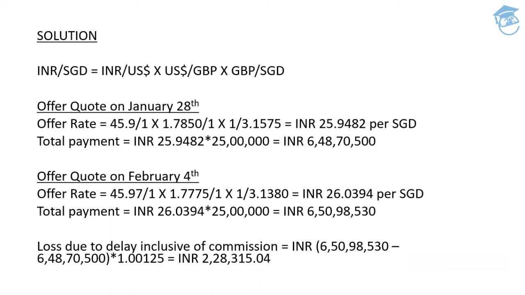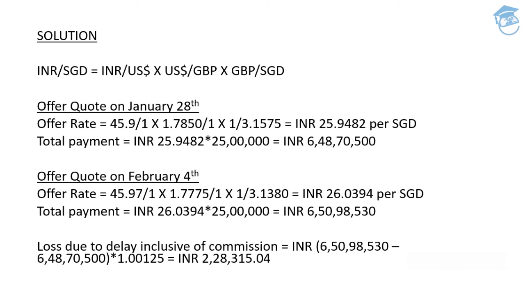Now coming back to the main thing, which is the offer quote on 28th of January. Remember guys, the kind of quotes that I made you understand with 45.9 multiplied by 1.7850 divided by 3.1575. So the figure that will come into your picture will be 25.9482 per Singapore dollar. That will be multiplied with the number of Singapore dollars, that is 25 lakh. So you'll get the figure of 6 crore 48 lakh 70,500 Indian rupees. Now, this would have been the case had the remittance been done on 28th. But actually, did it happen?